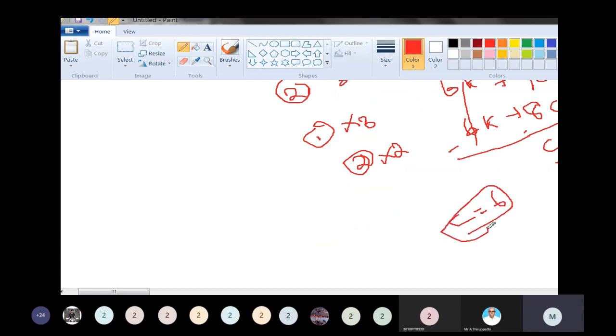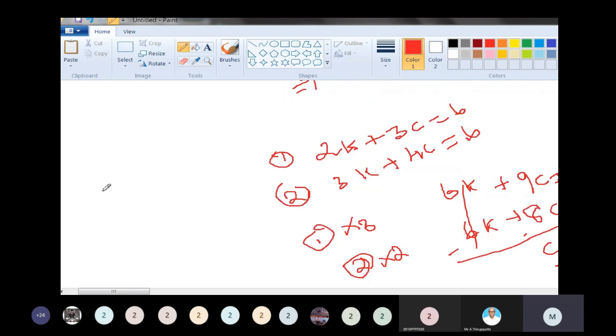Put c equal to 6 in any one of the equations. For example, 2k plus 3 into 6 is equal to 6. 3 into 6 equal to 18, so 2k is equal to 6 minus 18, equal to minus 12.